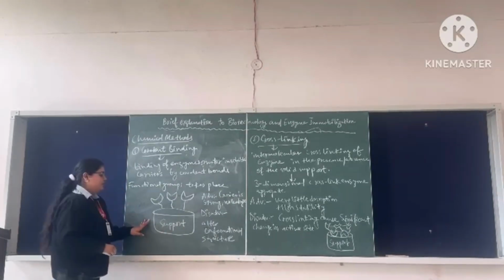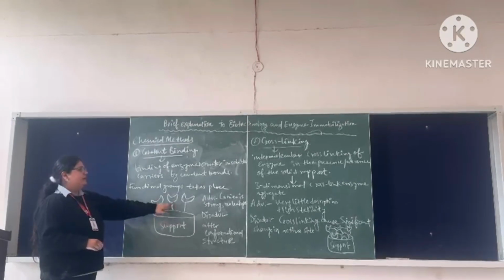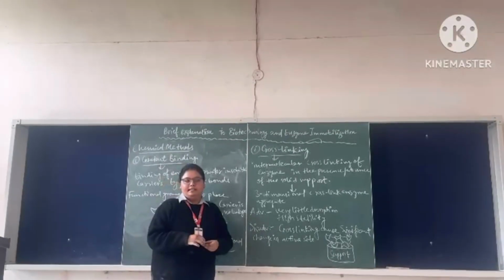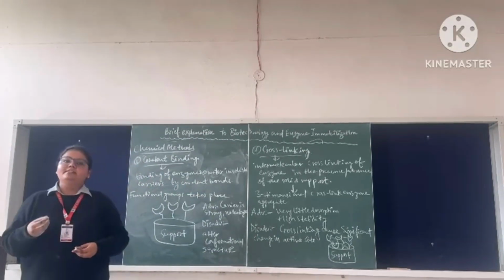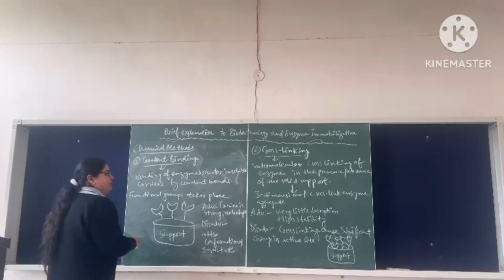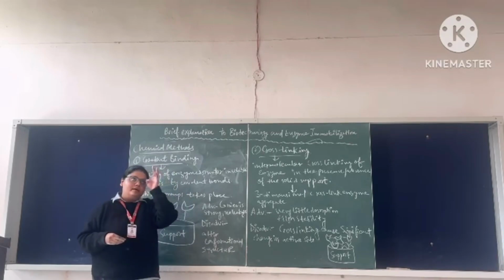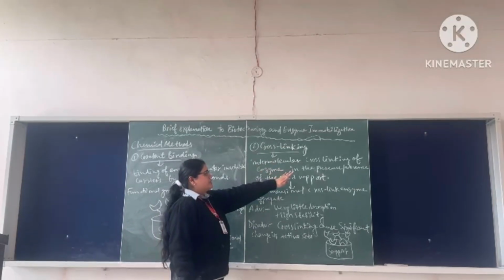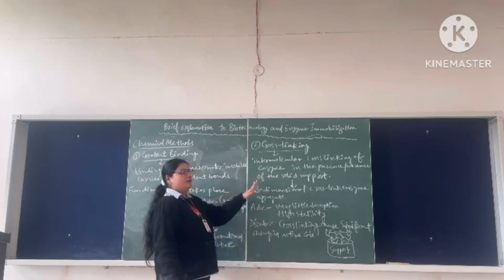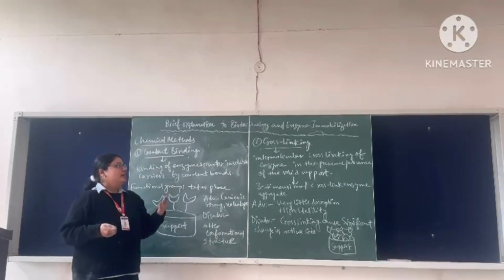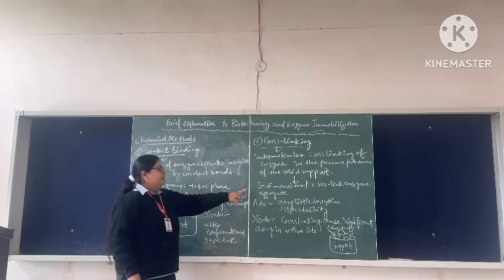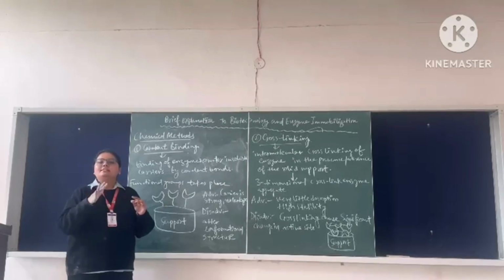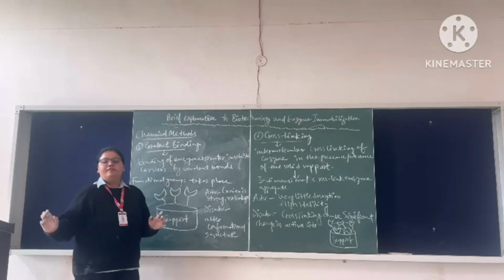Then the diagrammatic representation is here, in which the enzymes are trapped by different types of covalent bonds attaching here. Then another type is cross-linking. From the name itself, it specifies that there is some kind of linking, or cross chains. In intermolecular cross-linking of the enzyme, in the presence or absence of a solid support, there are conformational changes. It involves three-dimensional cross-linking of the enzyme, in which aggregation takes place. Aggregation means splitting up into different forms.